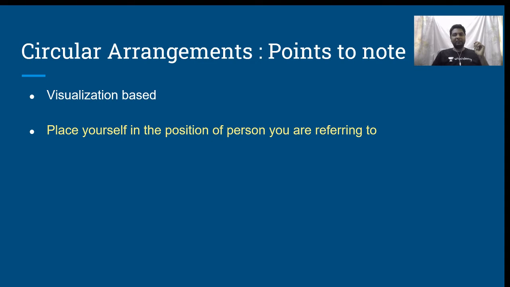Unlike linear arrangement questions, we cannot take a standpoint and visualize, because if I take any standpoint and start visualizing, I will be facing the back of one person, but I will inevitably be facing face to face with the diametrically opposite sitting person, isn't it? Therefore, whenever dealing with circular arrangement, the best thing to do is to place yourself in the position of the person you are referring to, so that the left and right of the person becomes very clear. Is that clear?